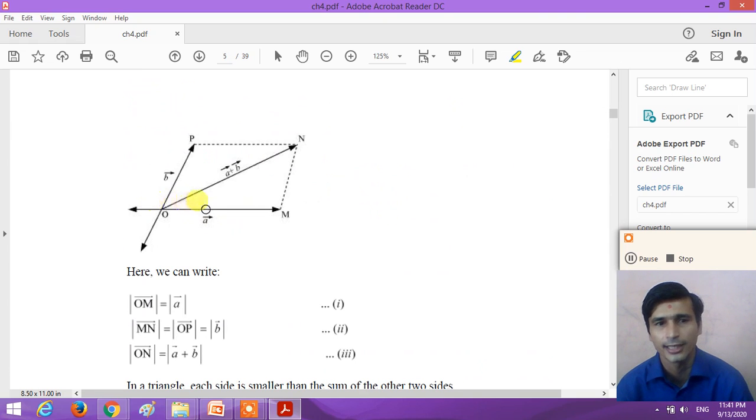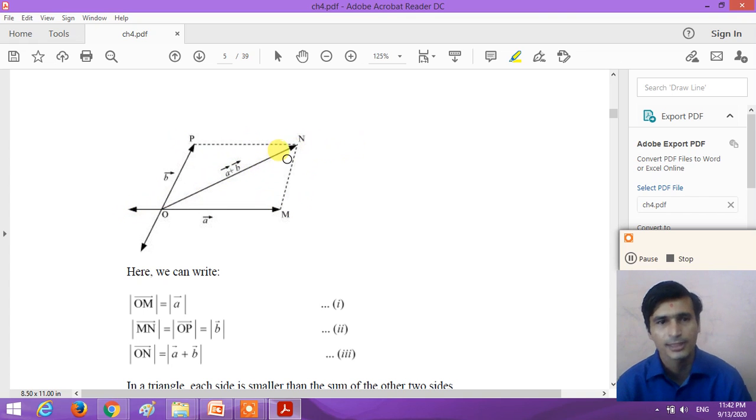Suppose vector OM is vector A with magnitude A, and vector OP is vector B with magnitude B. The resultant vector is obtained with the help of the parallelogram law. Completing the parallelogram, we get the resultant vector ON.